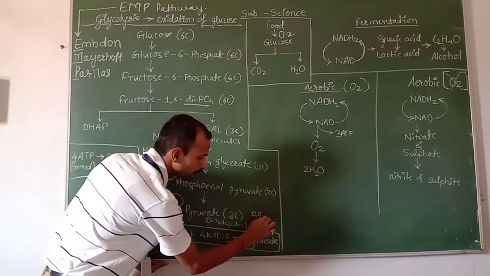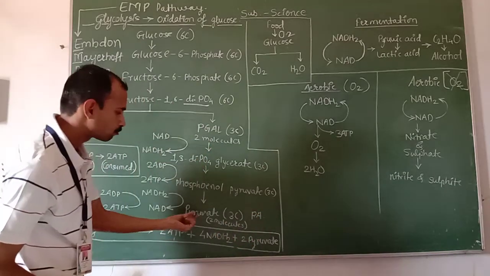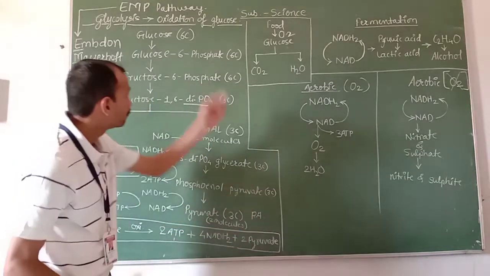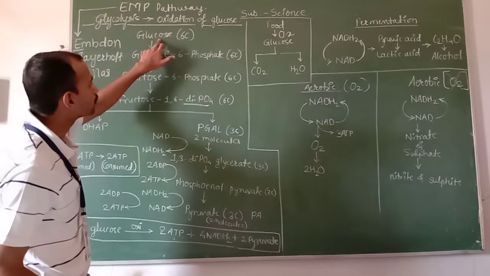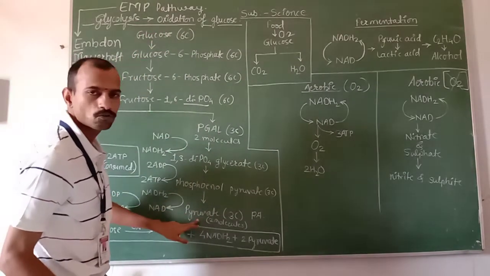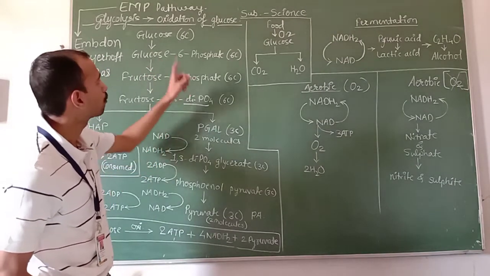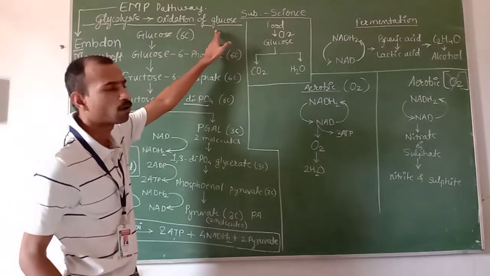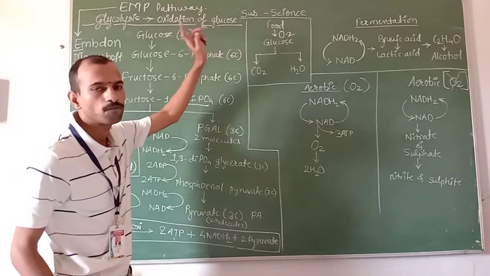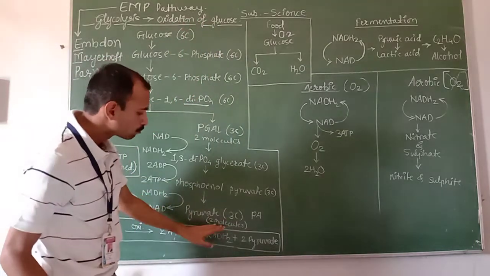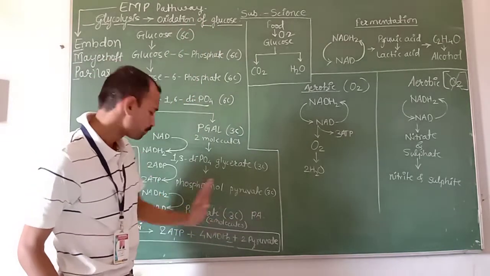So finally glucose is converted into pyruvic acid in presence of oxygen. That is, oxidation of glucose results in formation of 2 molecules of pyruvic acid.